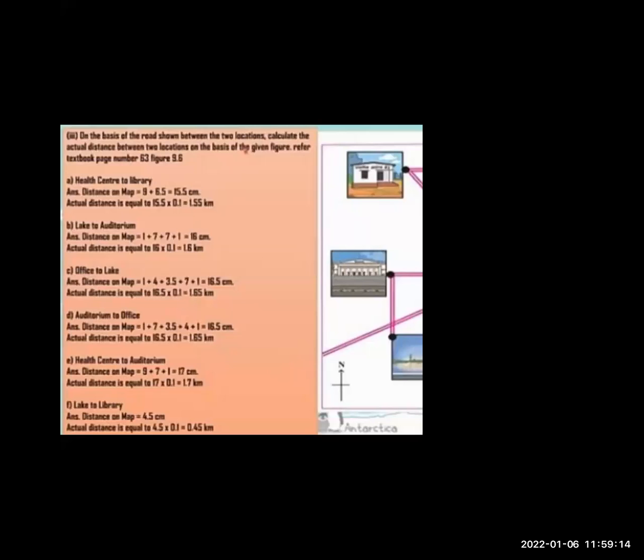So let us understand on the basis of the road shown between the two locations. Calculate the actual distance between the two locations on the basis of the given figure. Refer to textbook page number 63, figure number 9.6, that is the university premises. Here the first one is health center to library. So the distance on a map is 9, plus this you have to do.